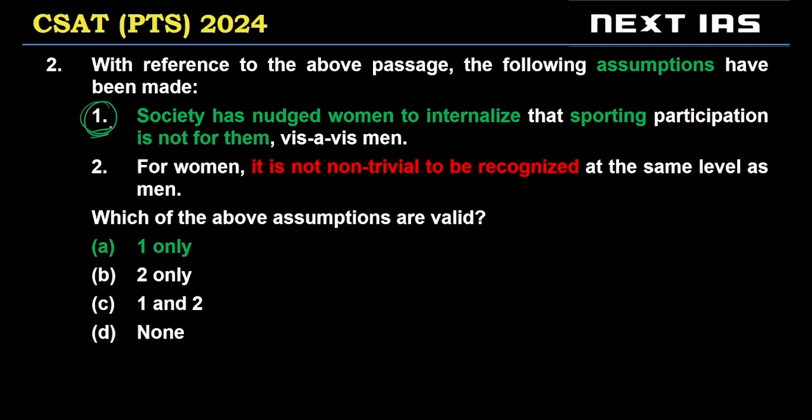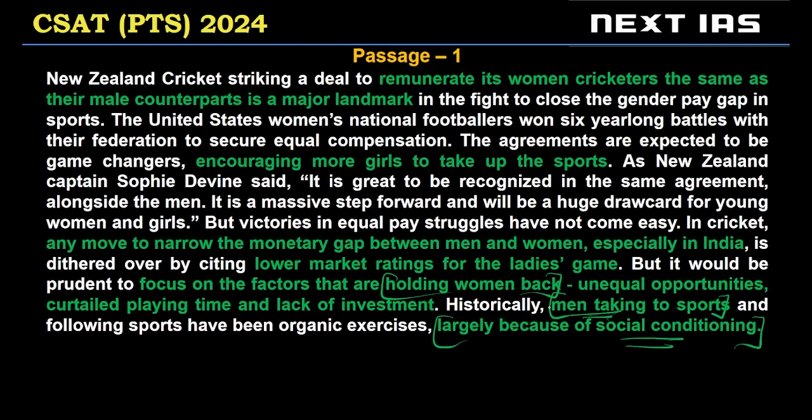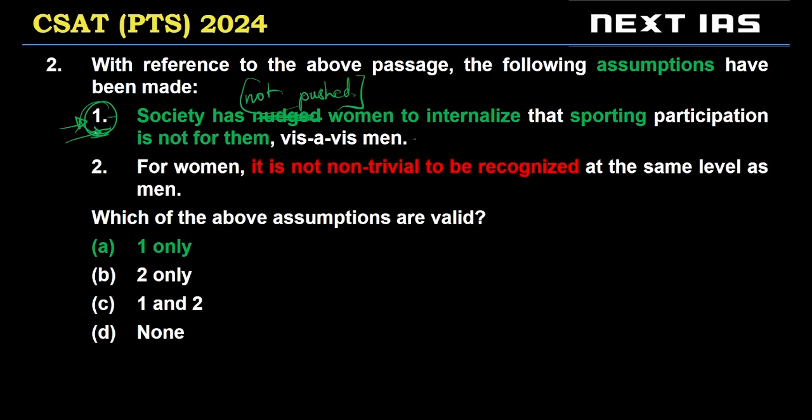If you look at the first statement, which is a valid assumption, this is necessary for the passage to be true. If this option stated that society has not pushed women, then the last statement of the passage would become untrue. So remember what I told you about assumptions. A valid assumption is necessary for the passage to be true. Correct? So statement one is a valid assumption.